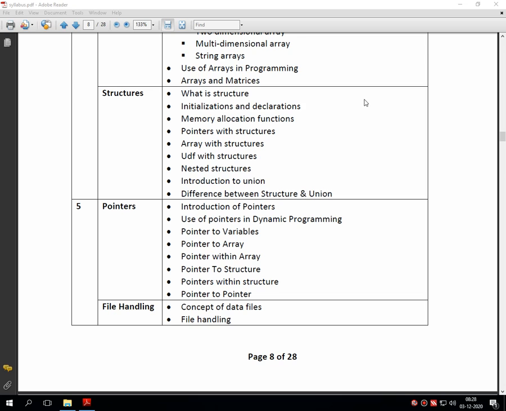A structure is a group of elements of different types under the same name, while an array is a group of elements with the same name and the same type. This makes the difference between array and structure.